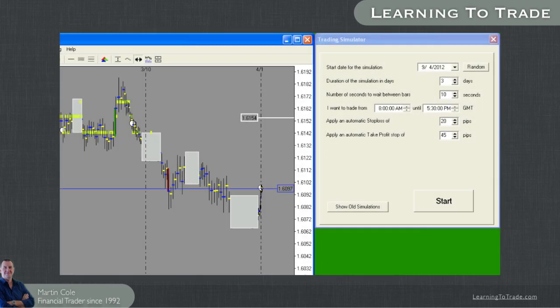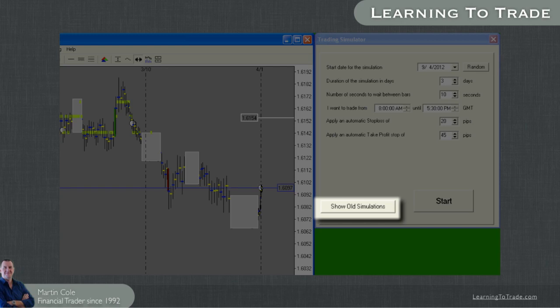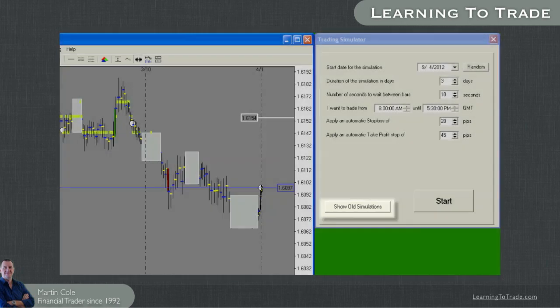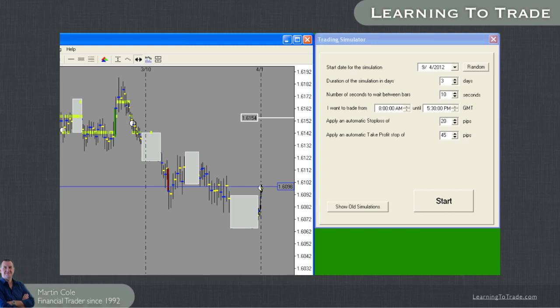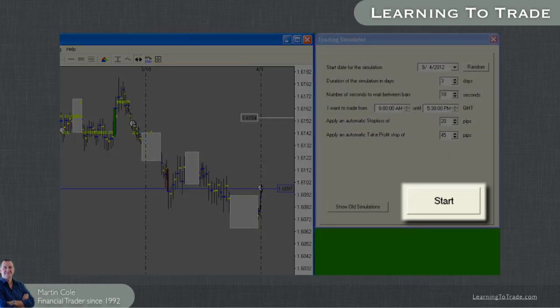Notice at the bottom left there is a button Show Old Simulations. Obviously only useful if you have previously run a simulation. I should mention here that there's no cheating. Once you start this simulation, all trades are recorded to a file with a full set of details and statistics so you can see how you're performing. We'll look at these later. When you're ready, click the Start button to start your trading simulation.